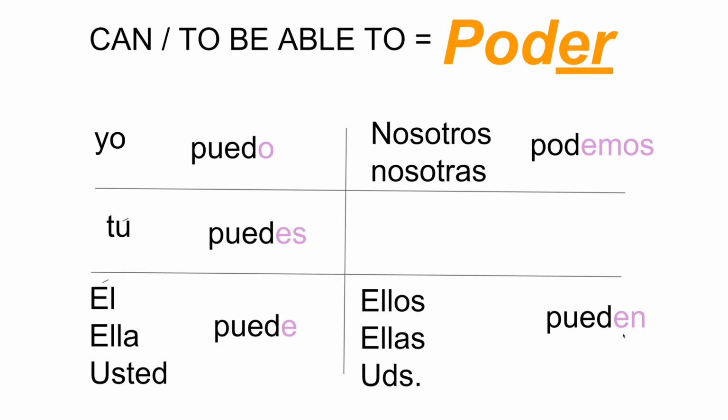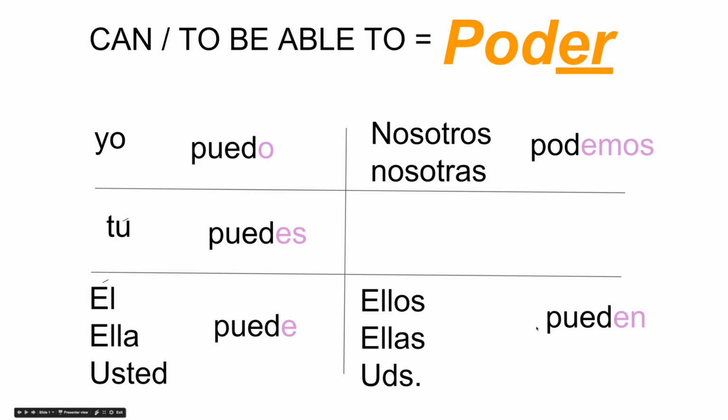It is very, very common in Spanish for native speakers to drop these pronouns. Because look at here, puedo by itself means I can. Puedes by itself, because of this ES, means you can. Podemos. I hear that. I see that. I know automatically because of this it means we can. And this tells me it came from to be able to.